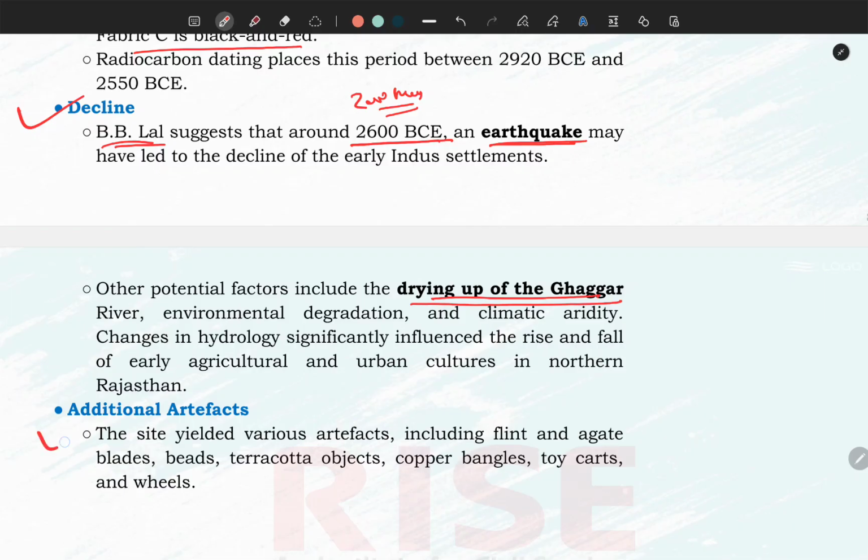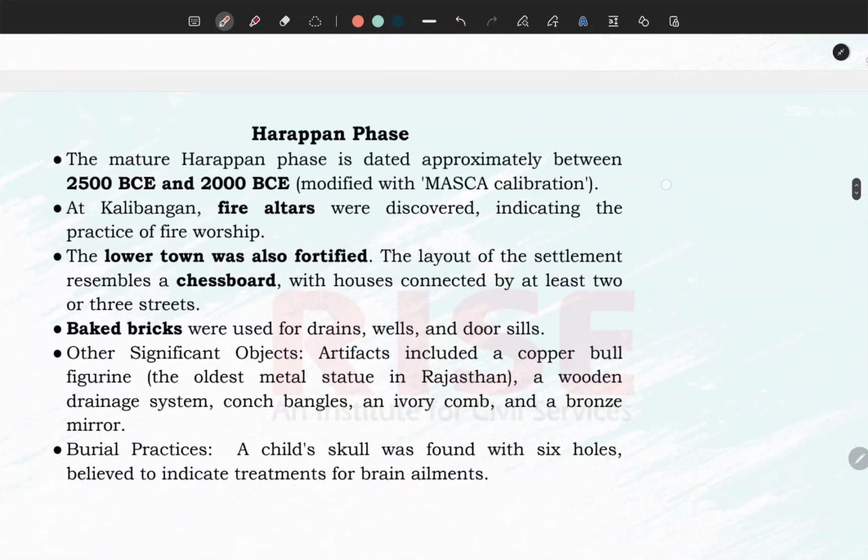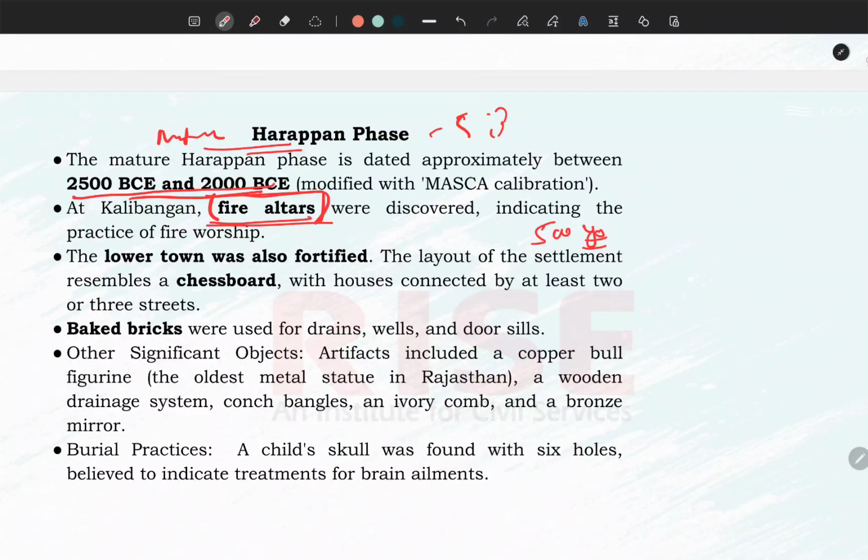And additional artifacts, you need not learn about that. Now come to the mature Harappan phase of Kalibanga. Mature Harappan phase dated from 2500 to 2000 BC. It means it flourished around 500 years. Now what are the important things found from this phase? Fire altars, which in Hindi are known as Agni Vedika, have been discovered. It shows that the people of that time practiced fire worship.